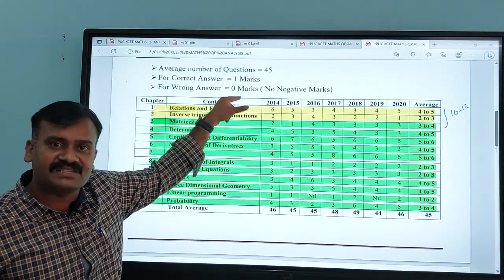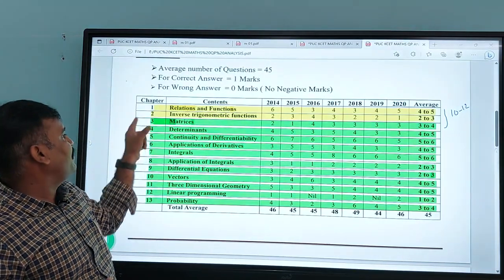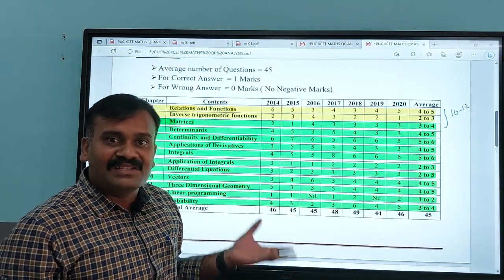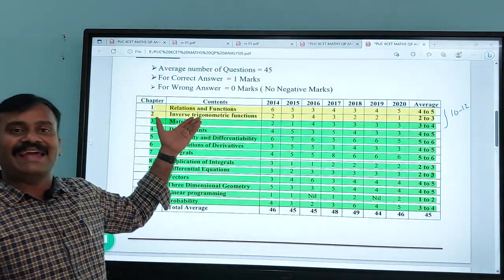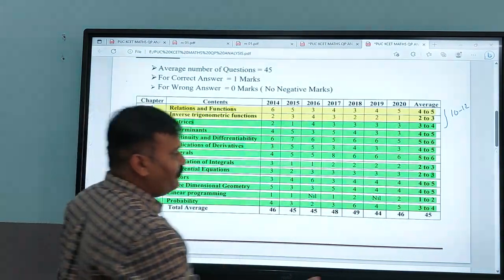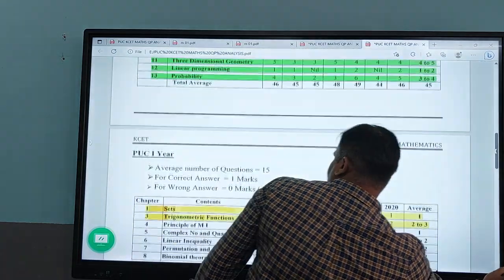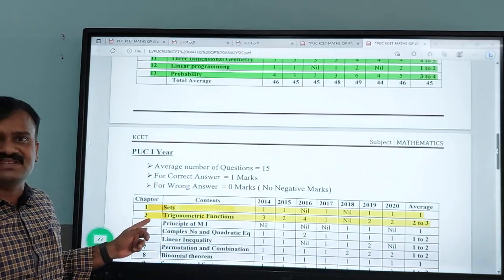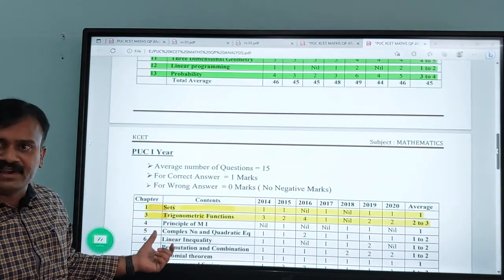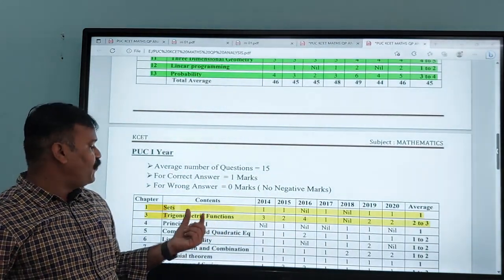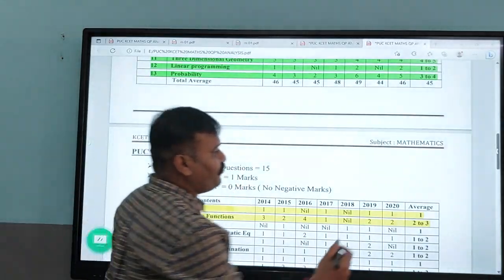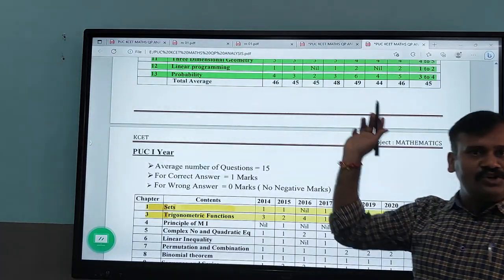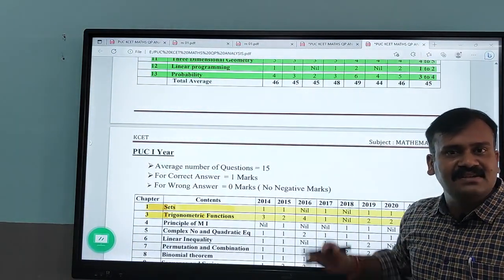The first year along with the second year concept also will be there, and inverse trigonometric function. If we have the basic knowledge of trigonometry, it is very easy to answer inverse trigonometric function. And when it comes to the first PUC concept, that is sets. Obviously one question will be compulsory based on sets. That is also one of the basic questions only, so you can easily answer it. So for the chapters I shaded in yellow, the average will be 10 to 12 questions, and you can answer them very easily.